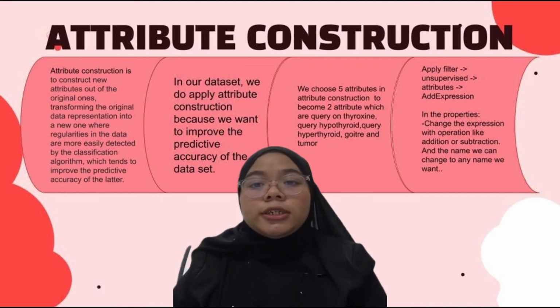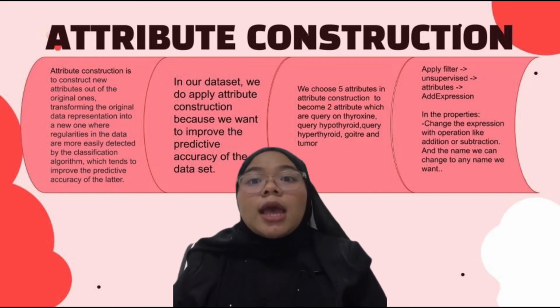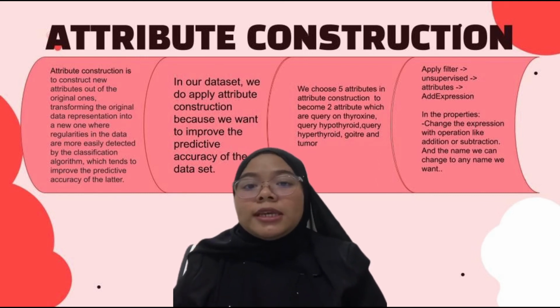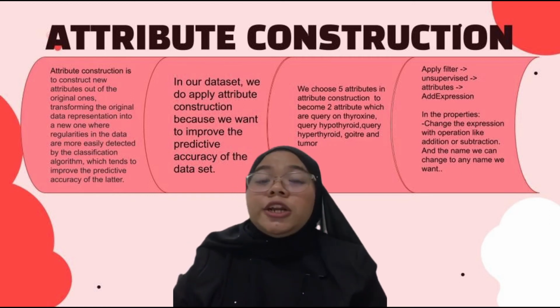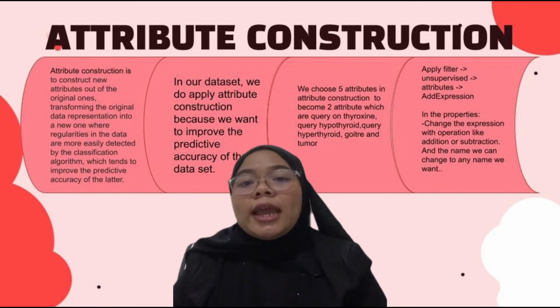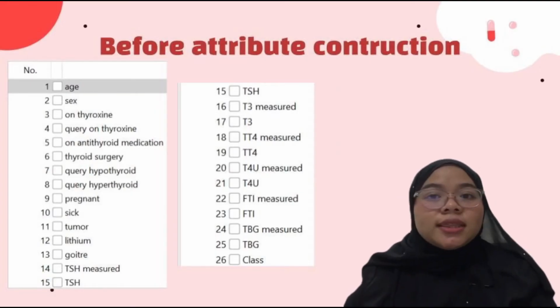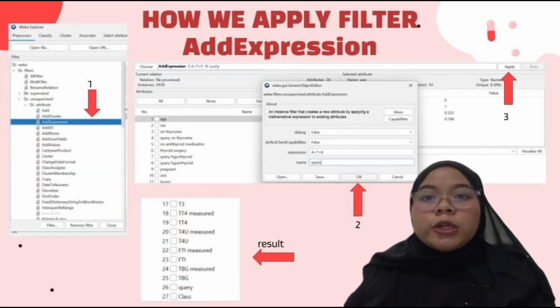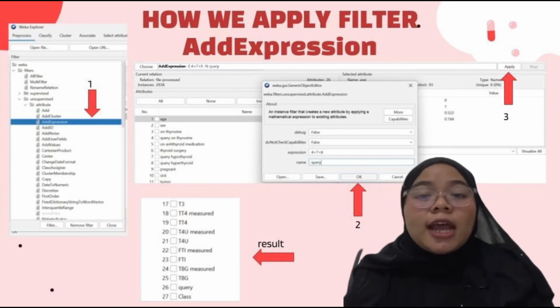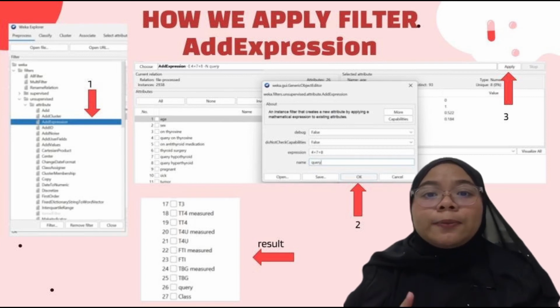To apply attribute construction, we choose filter, unsupervised, then attribute, and then we click add expression. In the properties, we choose the expression with an operation like addition or subtraction, and the name can be changed to any name we want. This image shows the dataset before we apply the attribute construction process. We have 26 attributes. So how do we apply attribute construction? Firstly, we choose filter, then unsupervised, then attribute, and we click add expression. For the first attribute construction, in the properties, I change the expression to a4 + a7 + a8, with query on thyroxine, query hypothyroid, and query hyperthyroid.